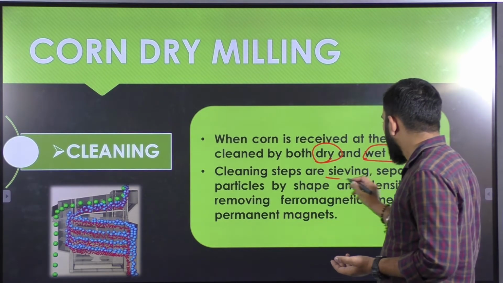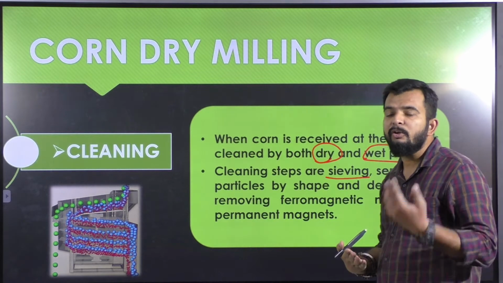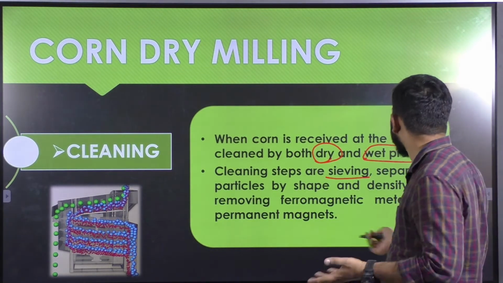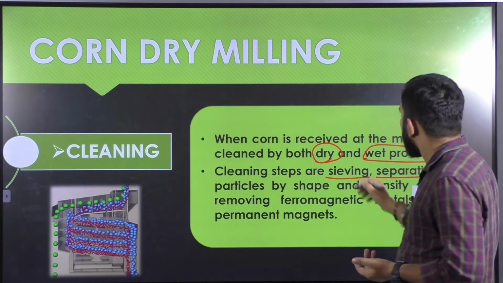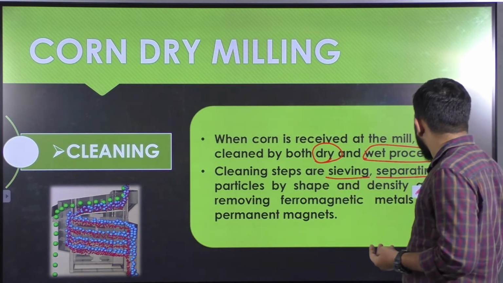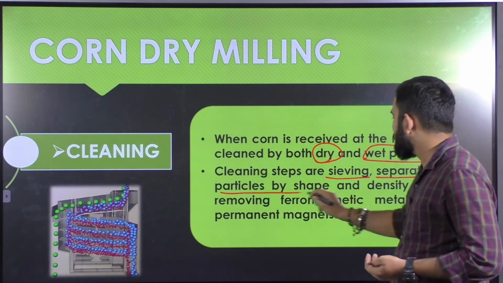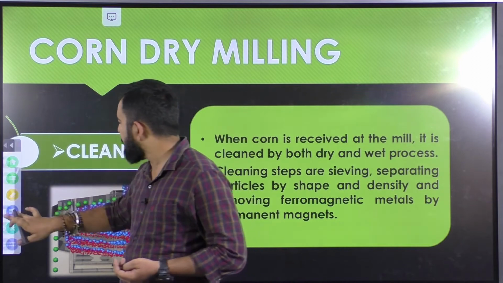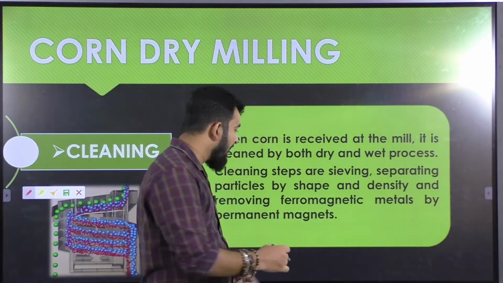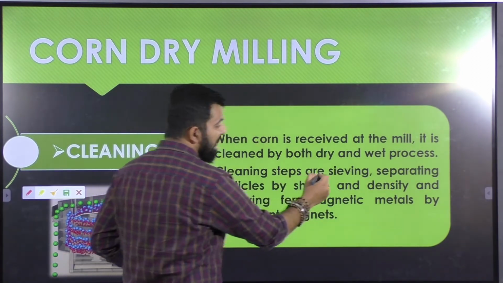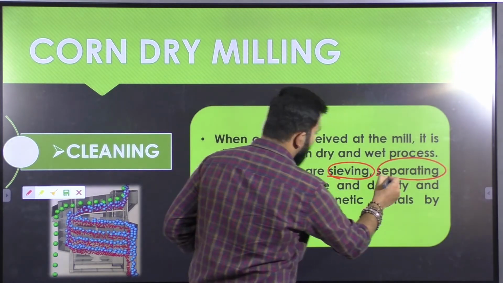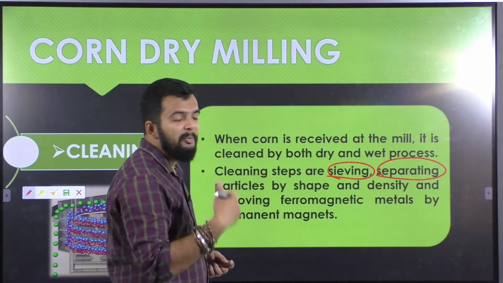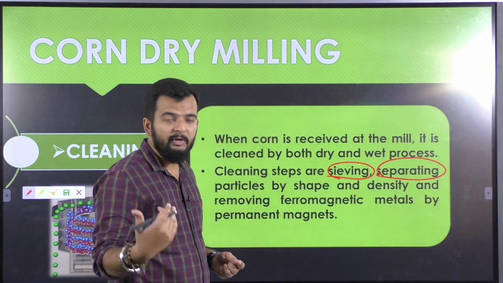So in cleaning, there are certain steps in order to remove those impurities or foreign particles based on their size, gravity, density. These steps are sieving, separating particles by shape and density, and then removing ferromagnetic particles with the help of magnets. Sieving is separating different particles based on their shape and size by passing them through different sieves or different mesh sizes.